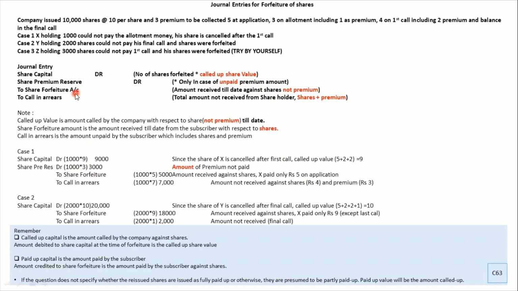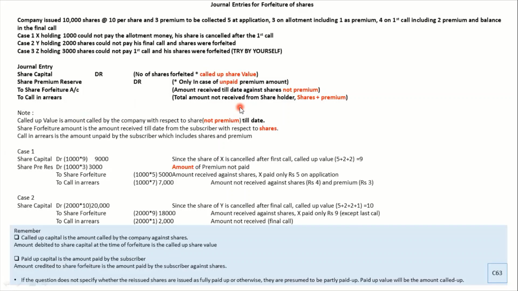Then comes your share forfeiture. Share forfeiture is another thing which students usually make a mess of, and the reason is they don't understand what share forfeiture is. It is the amount received till date against shares, not premium. So whatever money you have received against the shares has to be credited. Then comes your call in arrears.